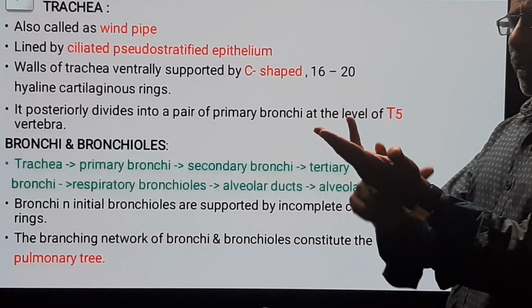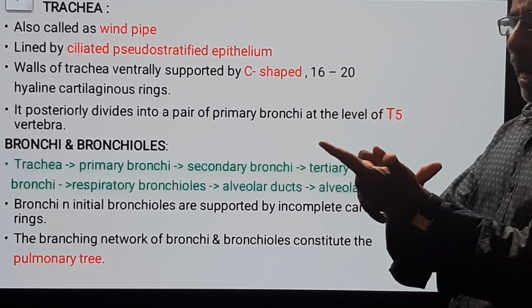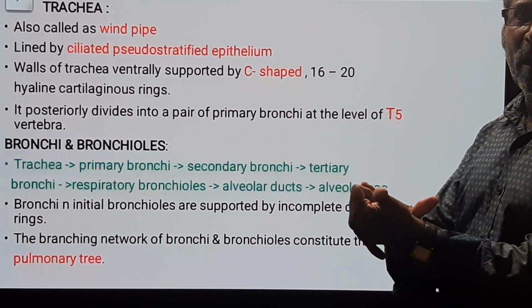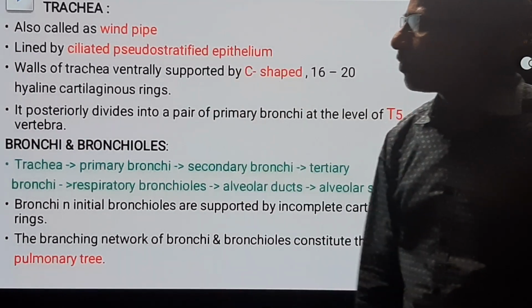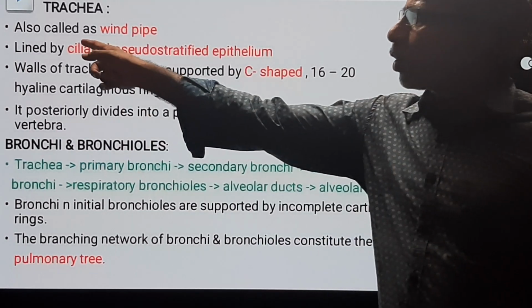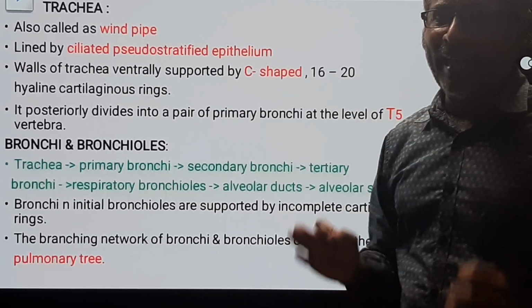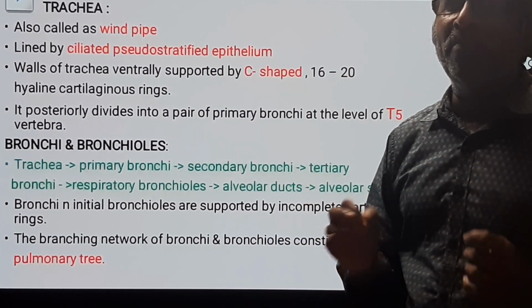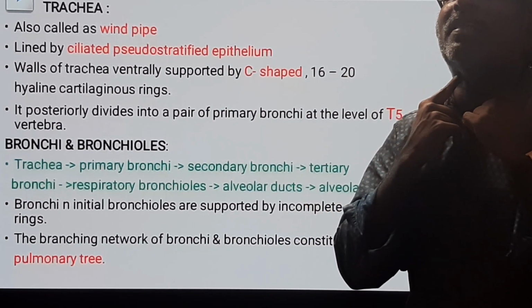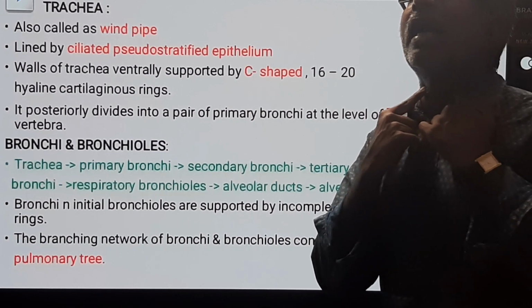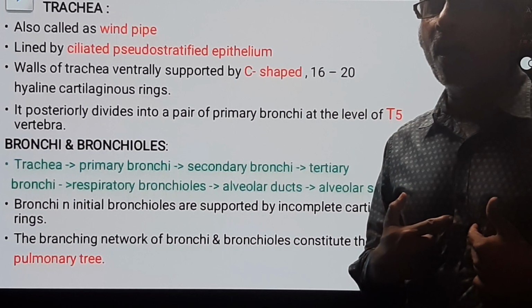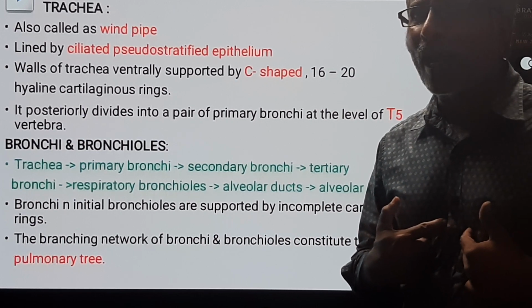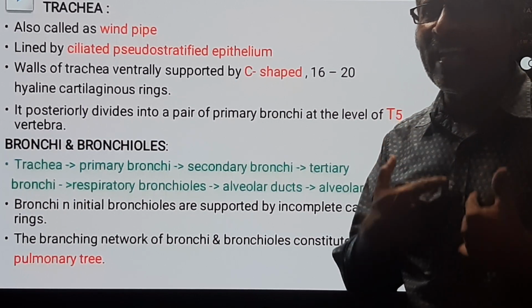External nostrils, nasal chambers, pharynx, larynx are also completed. Now we are discussing the trachea. Trachea is also called the windpipe, which starts from the pharynx, passes through the neck and enters the thoracic chamber up to the fifth thoracic vertebra.